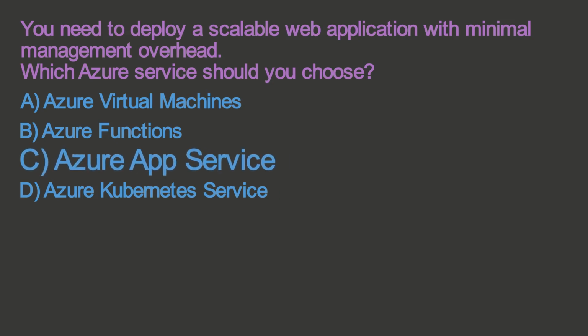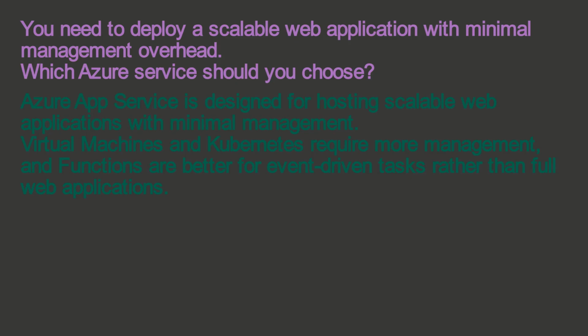The correct answer is C. Azure App Service. Azure App Service is designed for hosting scalable web applications with minimal management. Virtual machines and Kubernetes require more management, and functions are better for event-driven tasks rather than full web applications.